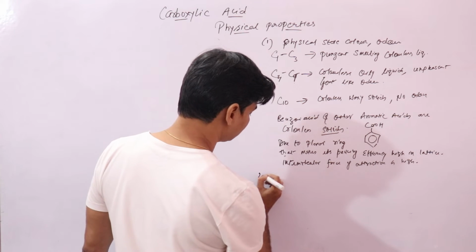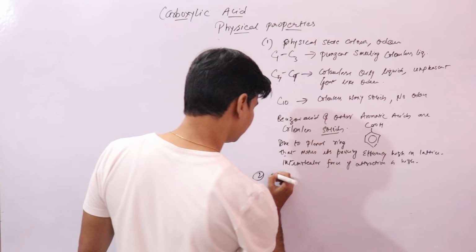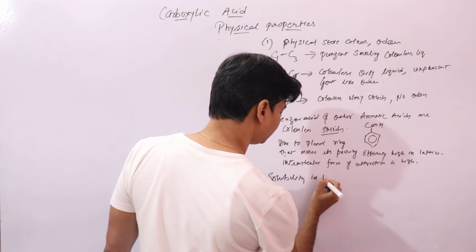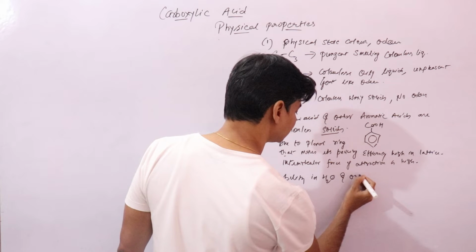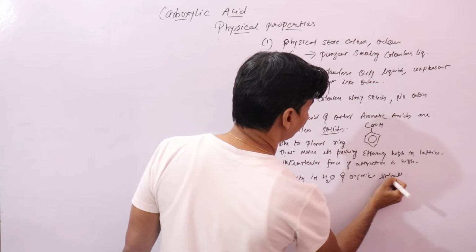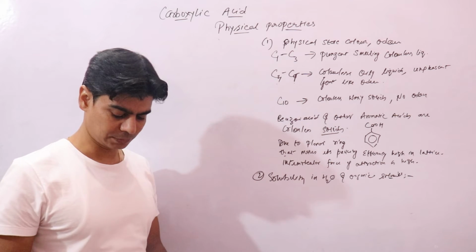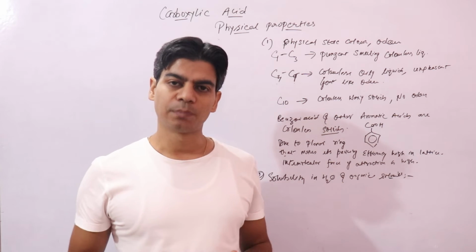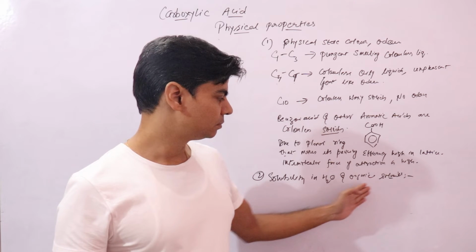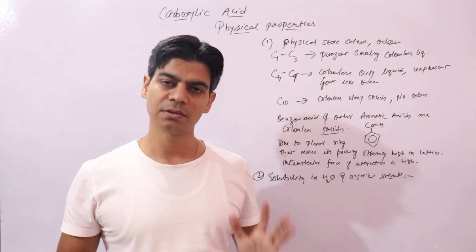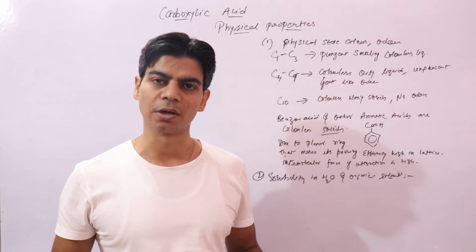Now let's look into another important physical property, which is solubility in water and organic solvents. We know one rule: like dissolves like. We know that organic compounds are less polar, and organic solvents are also of the same nature, either non-polar or less polar.